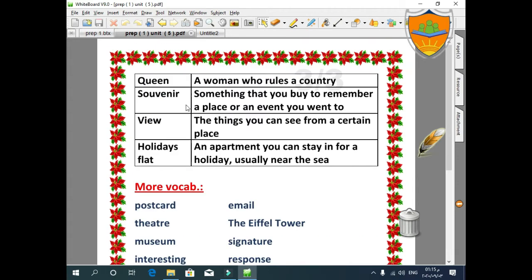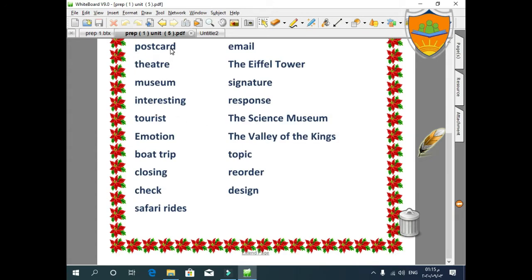More vocab: postcard, theater, museum, interesting, tourist, emotion, boat trip, clothing, check, safari rides, email, the Eiffel Tower, signature, response, the Science Museum, the Valley of the Kings, topic, reorder, and design.